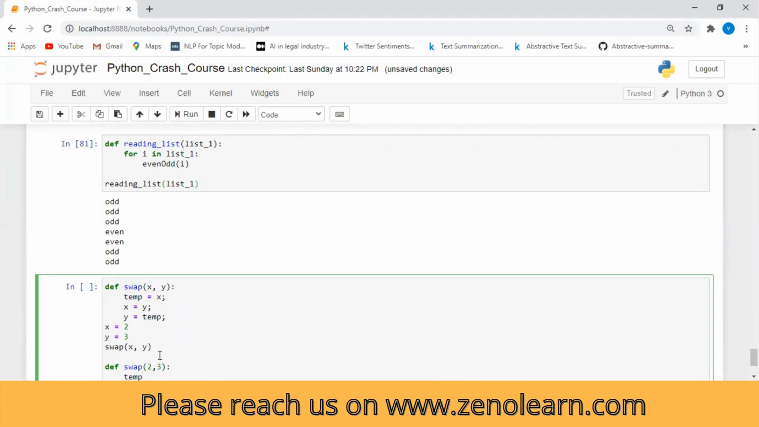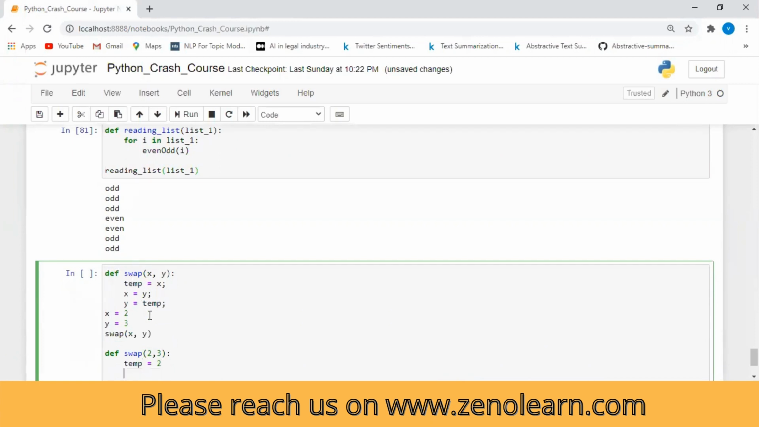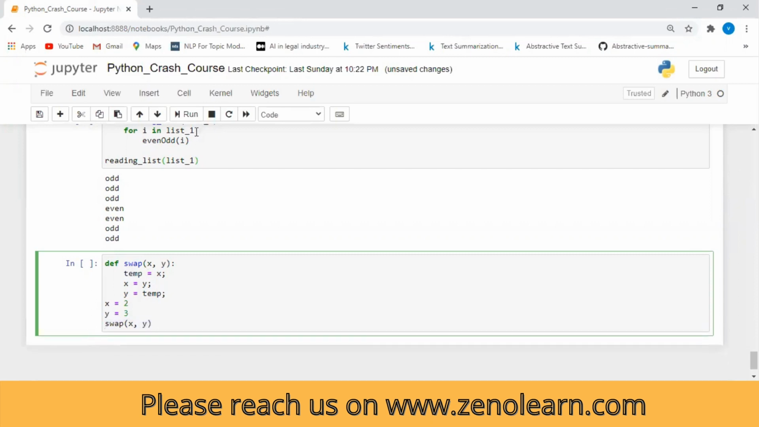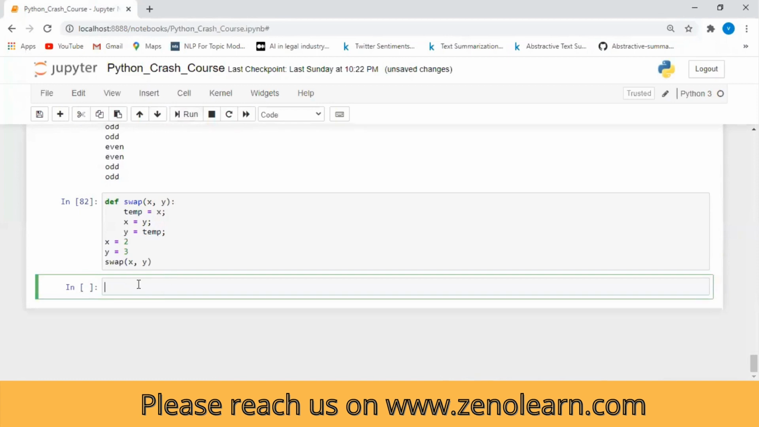First of all, temp will be 2, because our x is 2. Then x will be equal to y, and then y will be equal to temp, so y is 2. So the values are interchanged. Let me now run it so that you can see what is happening.